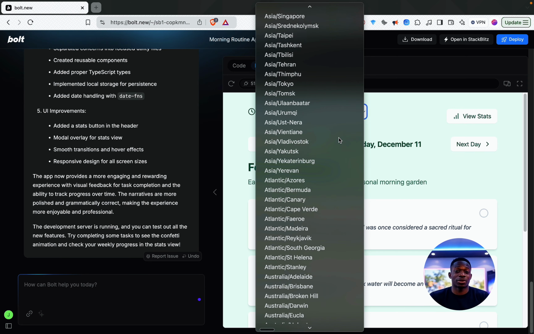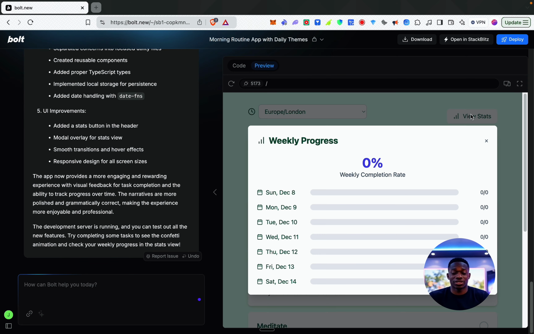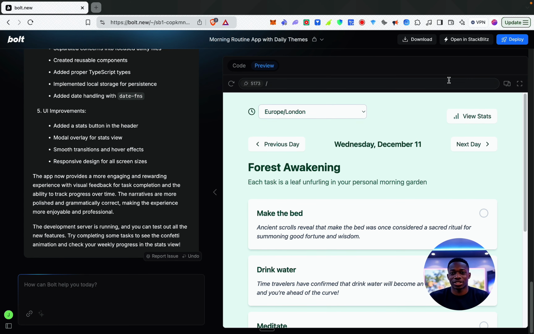So I can change the time zone as well. And let's go to view stats. Okay, cool. So we've got a nice pop-up showing us the stats of the weekly completion rate. Yeah. So as you can see, this is pretty fresh, and I've made it in a relatively short amount of time compared to having to actually write all the code that it did automatically for me.